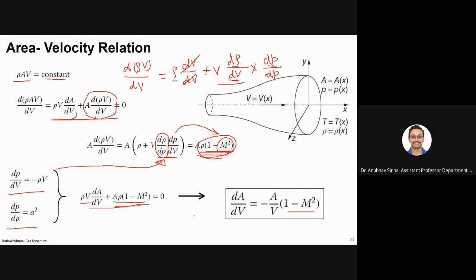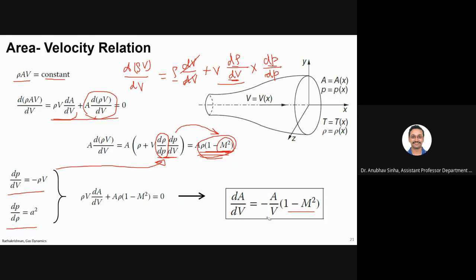Do you want me to do it for you, or can you do this rearrangement? Looking at this equation, can you come to this conclusion? Yes, or do you want me to do it? This is okay? Yes, sir. Fine. So what we have here is a relation between area and velocity.